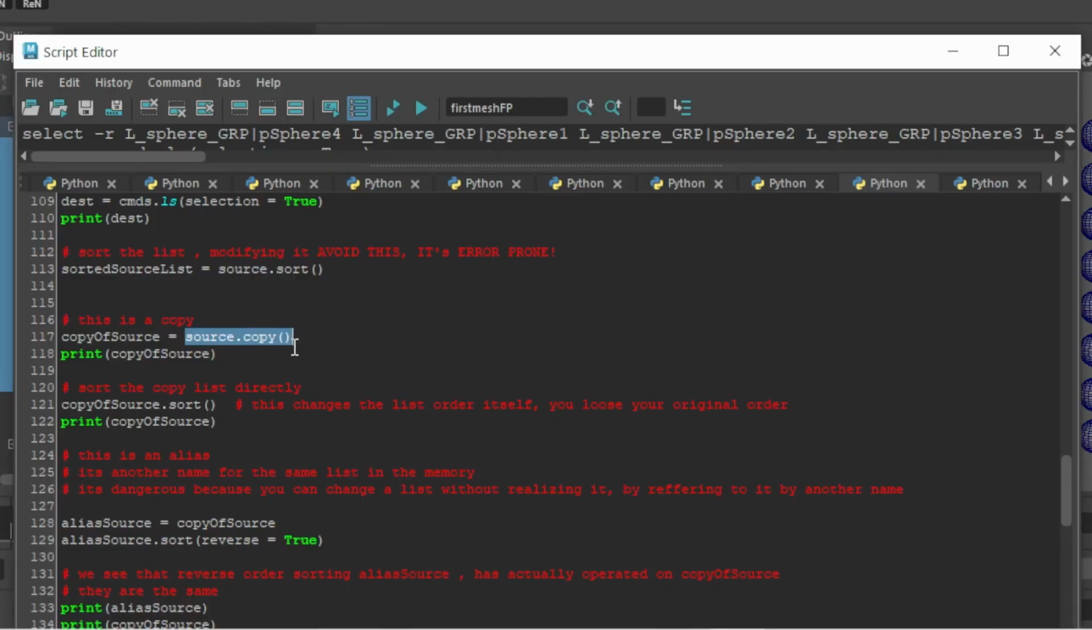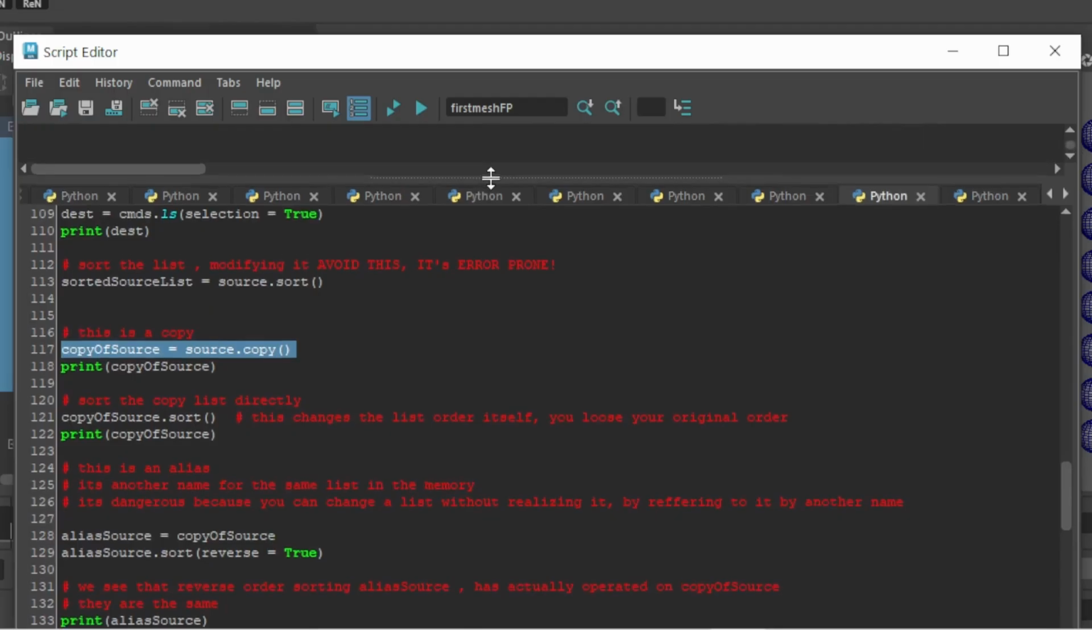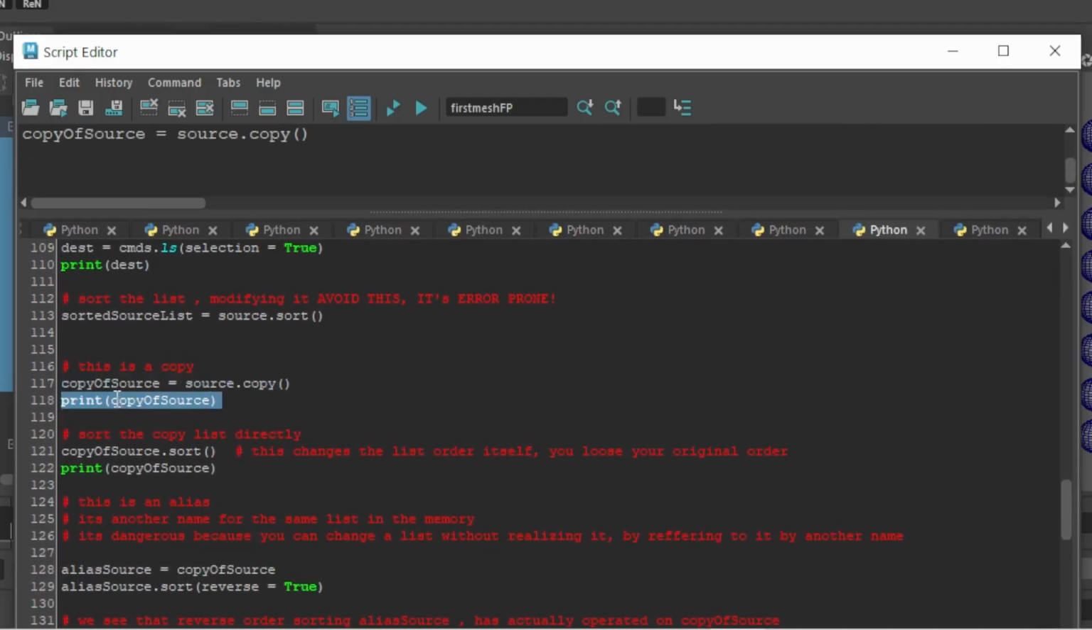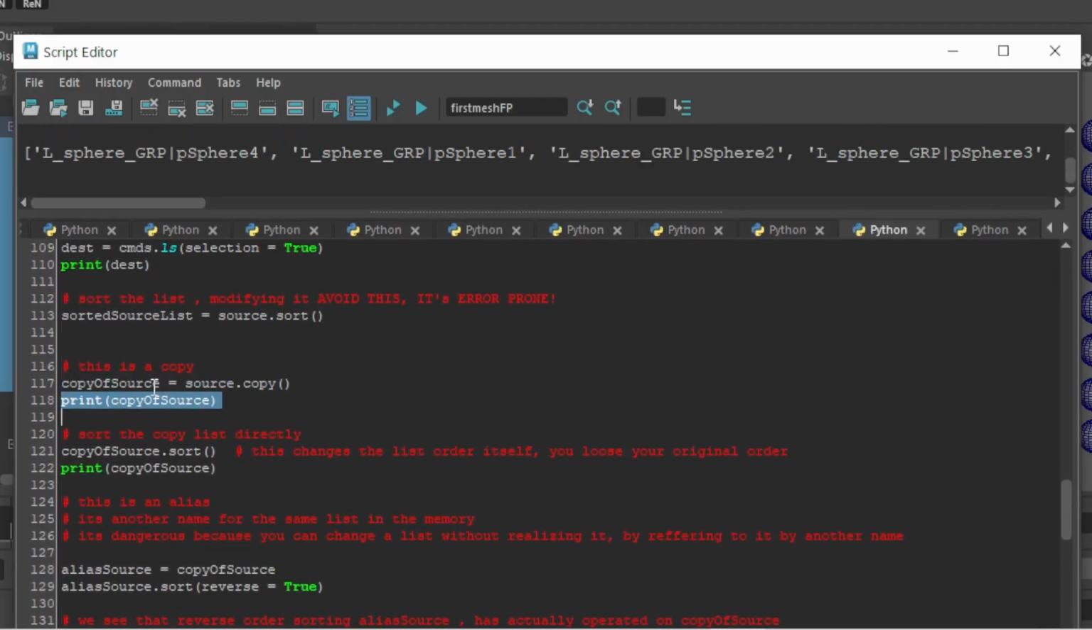So here's another Python method that copies a list. Okay, so I'm going to do source.copy. I'm going to put the copy in a new variable called copy of source, and then I'm going to print that out. So let's just do that. Okay, so I run that, and then I print out the copy. Okay, so I got my copy in there.